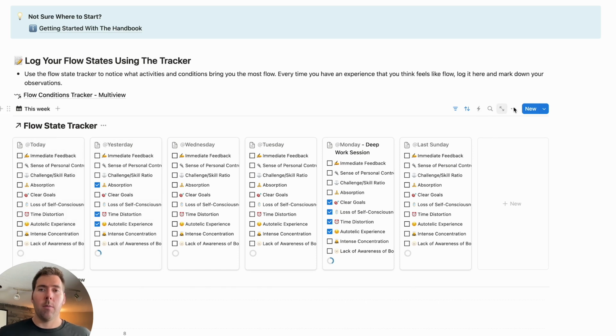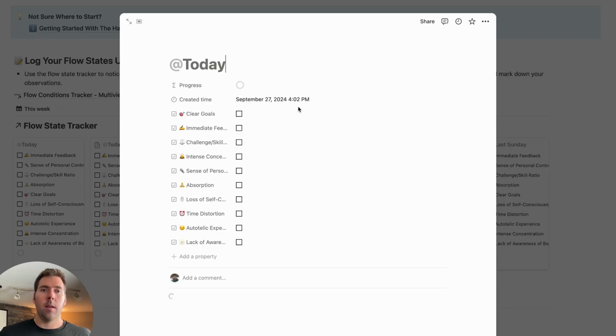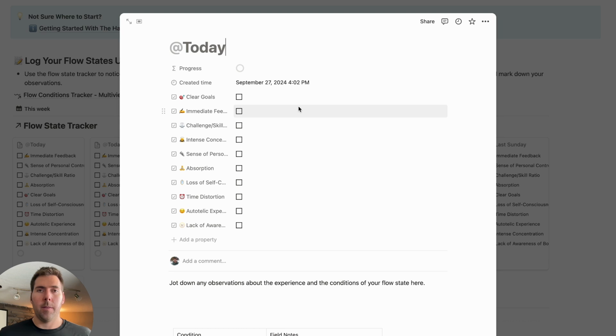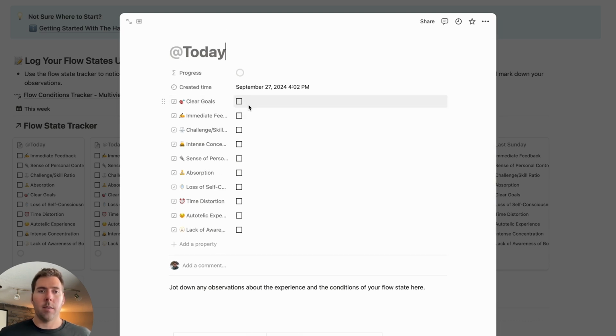When we open up a new journal entry in the Flow Hacker Handbook, it's going to auto-populate all of those different checks that we can use for recording and logging our experience in the condition. So if I go through and I like to put in here at the top, an entry of what it is I'm experiencing.